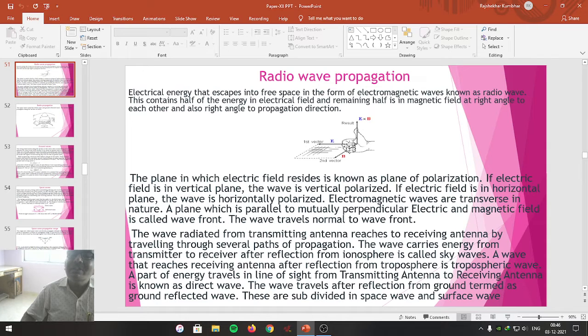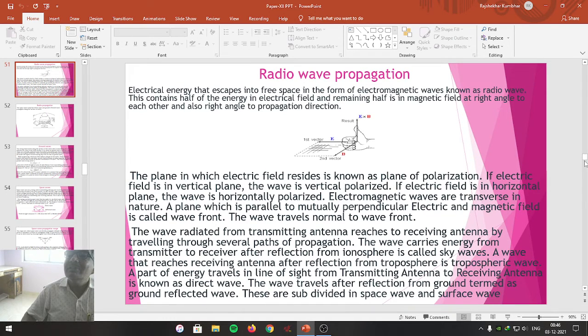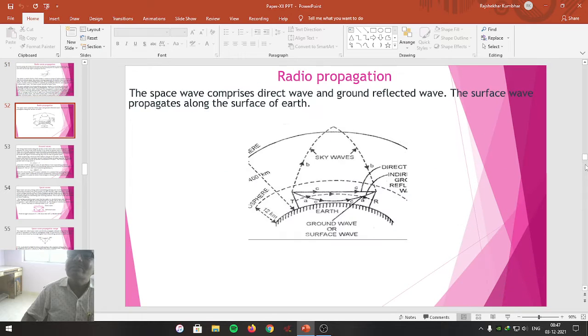The plane in which the electric field resides is known as the plane of polarization. If the electric field is in a vertical plane, that is a vertically polarized wave, and if it is in the horizontal plane, then it is called horizontally polarized. The wavefront is perpendicular to both the electric field as well as the magnetic field, as we observed by the right hand rule.